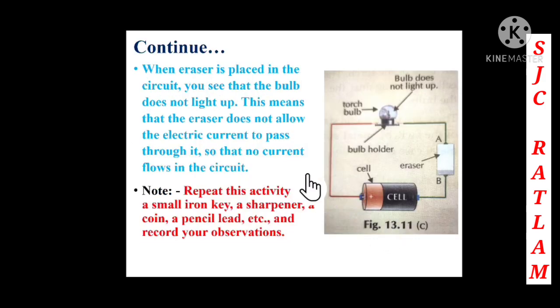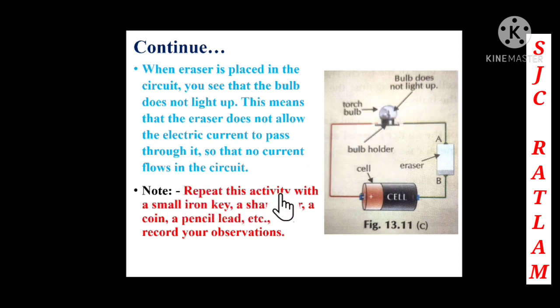But when the eraser is placed in the circuit, you see that the bulb does not light up. This means that the eraser does not allow the electric current to pass through it. So the eraser is not allowing the electric current to pass through it. That's why no current is flowing, and that's why the bulb is not glowing.